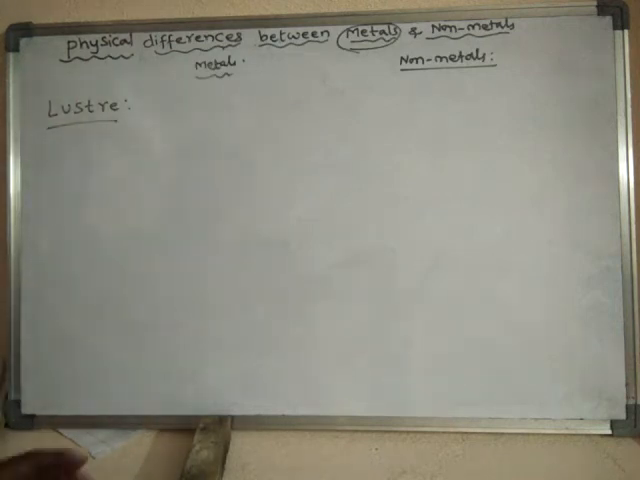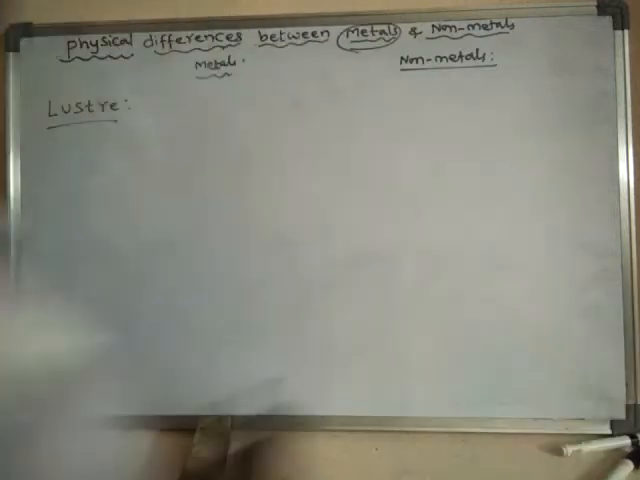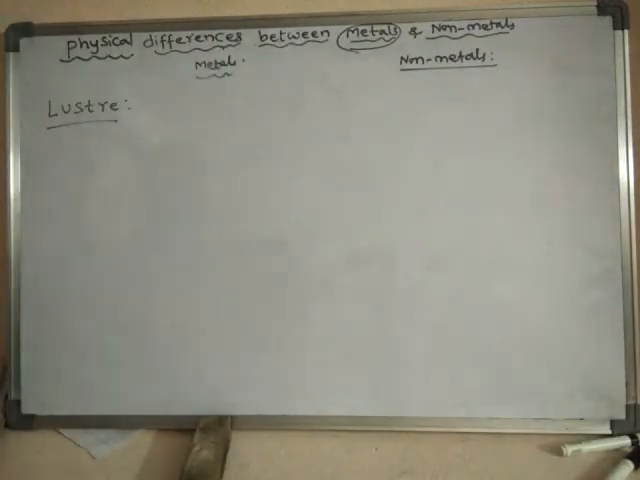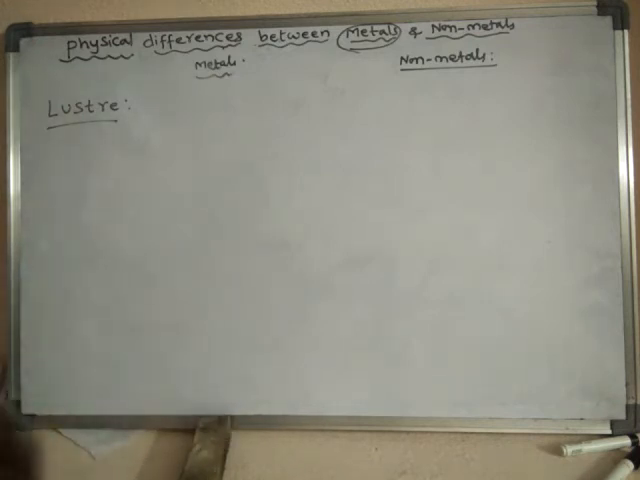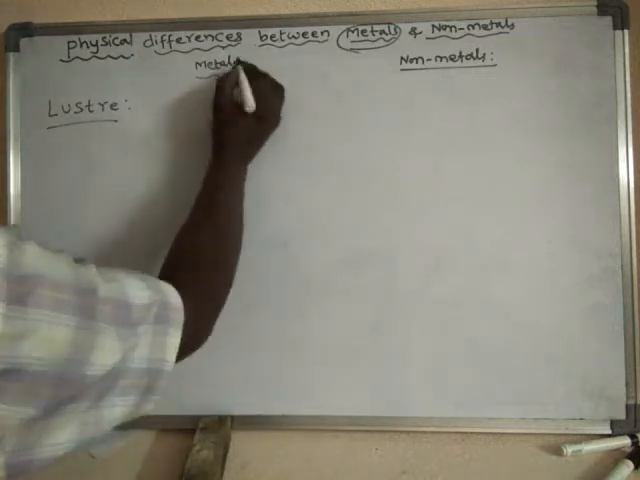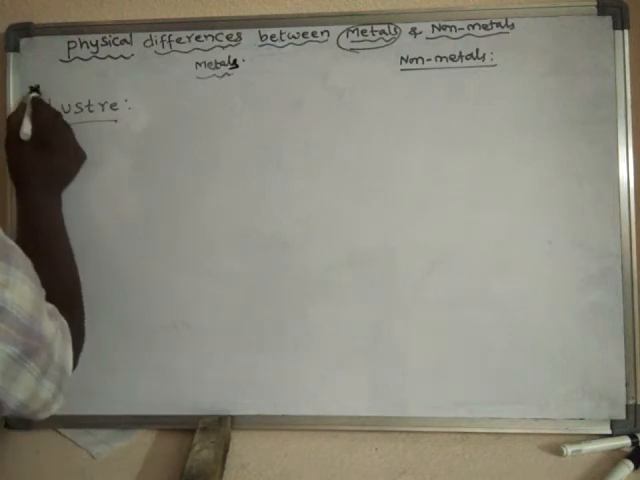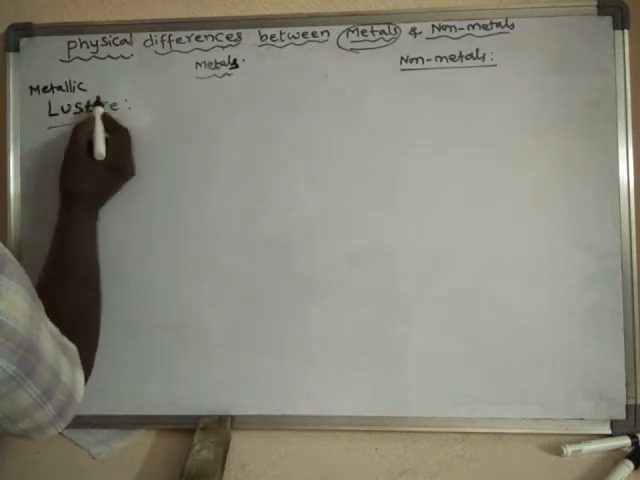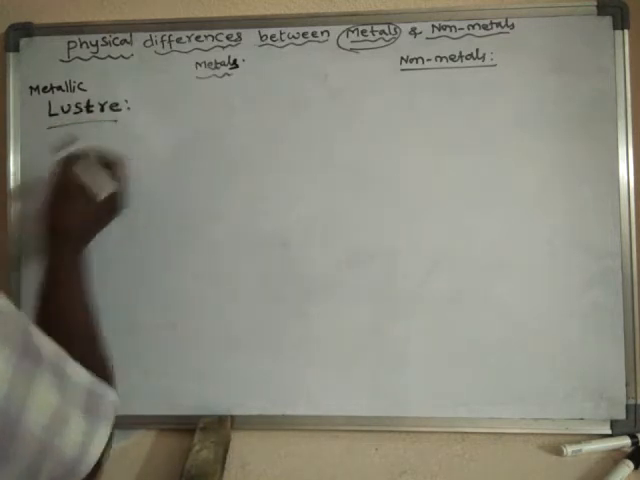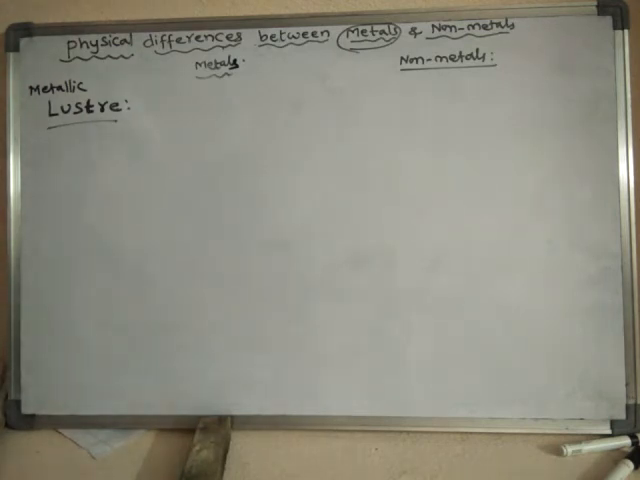Luster is nothing but shining property. When any metal is freshly cut, the cut surface shines brilliantly. This brilliant shine over the cut surface is called metallic luster. That means the shining property over the cut surface is said to be metallic luster.